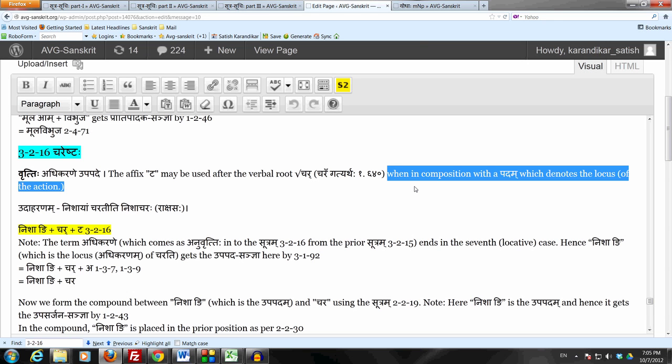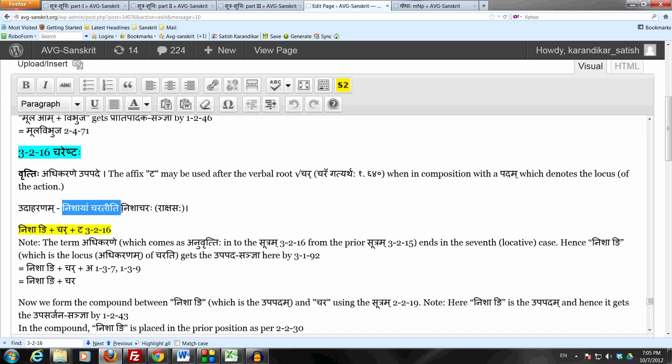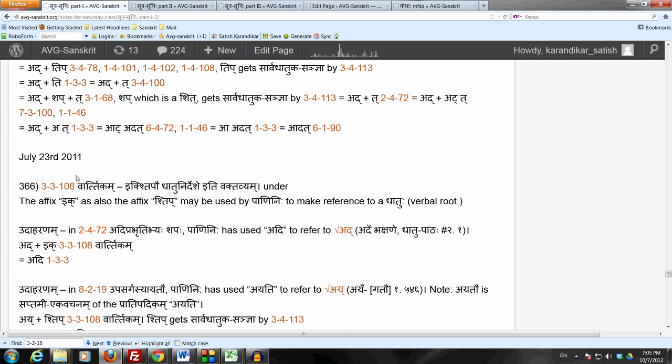Okay, so let us take a quick example here, which is nishayam charati. Nishayam charati iti nishacharaha, one who roams at night. At night, so we can say like a rakshasaha maybe. Before going on to the example, one small point here is that this chareh is panchami ekavachanam of chari. So the pratipadikam is chari. That's panchami ekavachanam of chari.